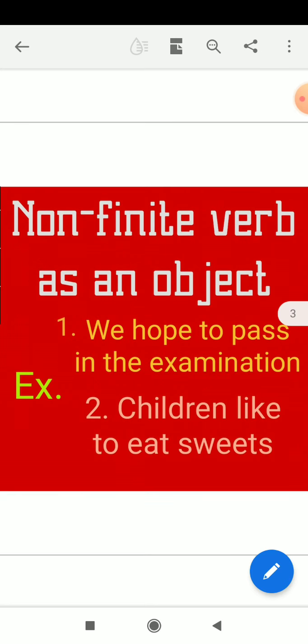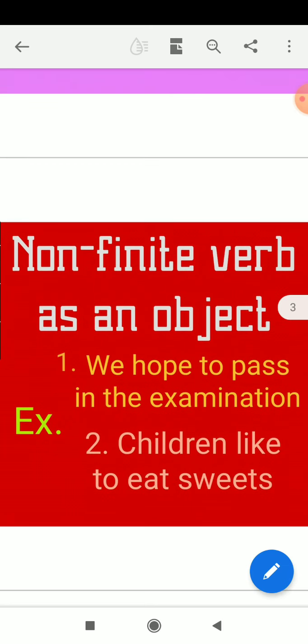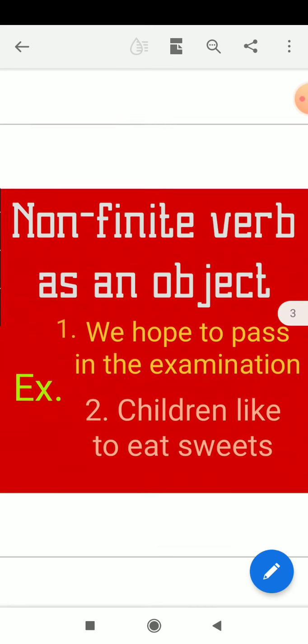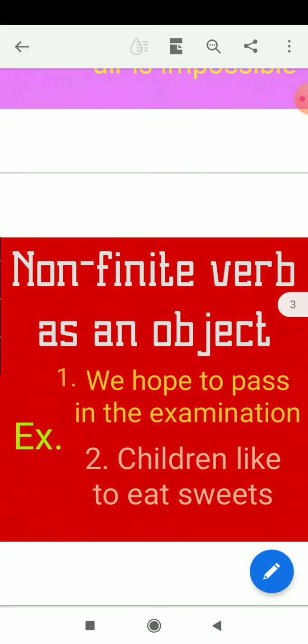Here, we is the subject, hope is a transitive verb, so it will take an object. So to pass is a non-finite verb and it acts as an object.